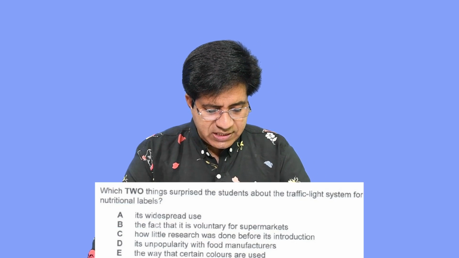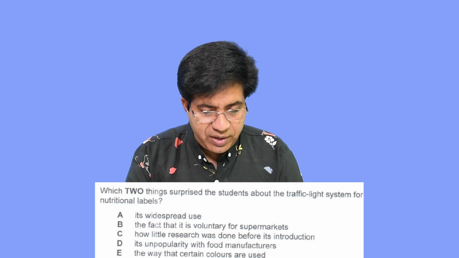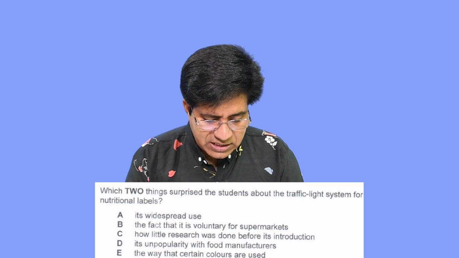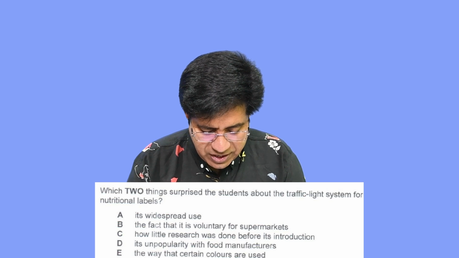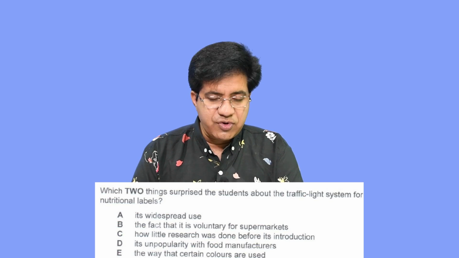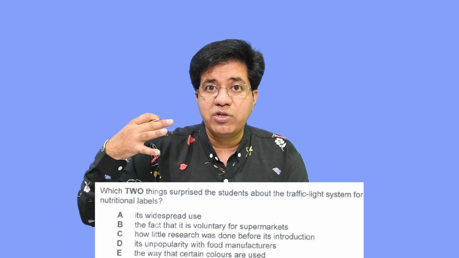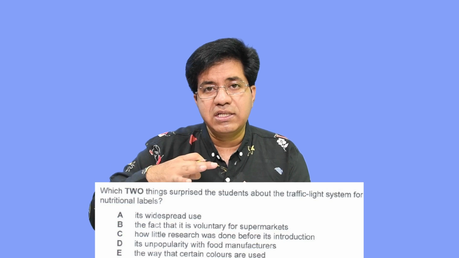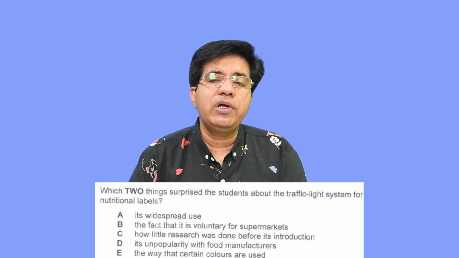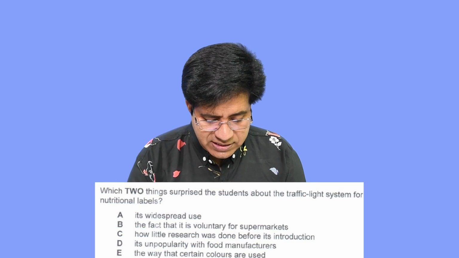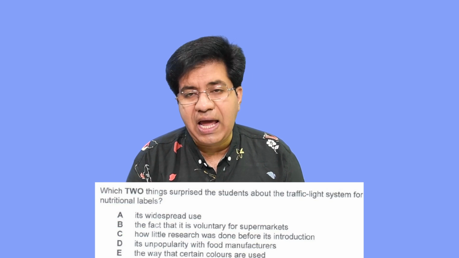So questions 27 and 28. Choose 2 letters, A to E. Which 2 things surprise the students about the traffic light system for nutritional labels? If you haven't watched the previous video, you must watch that also, because this is the continuation of the test. In total there are 6 videos in this test.